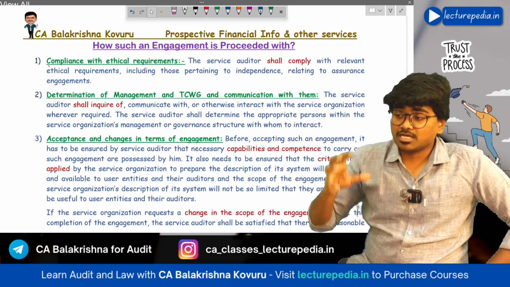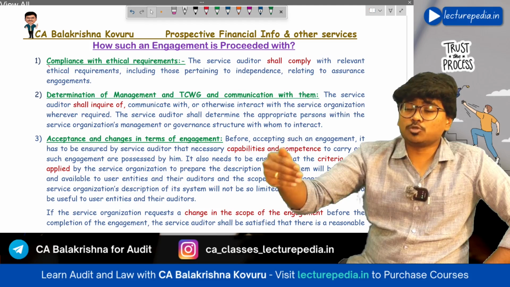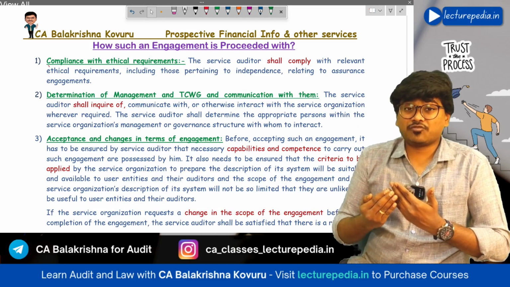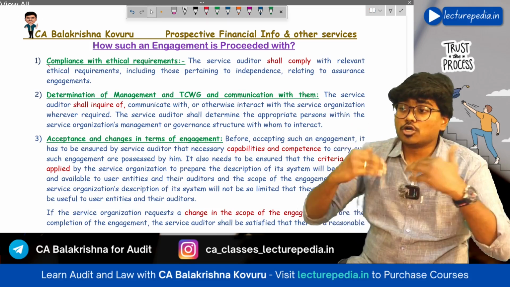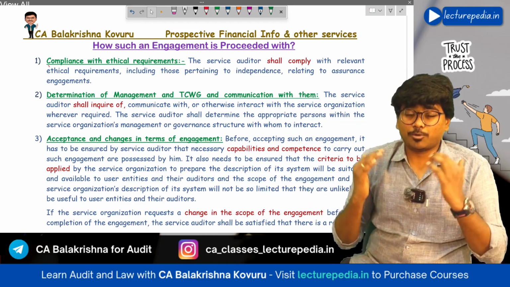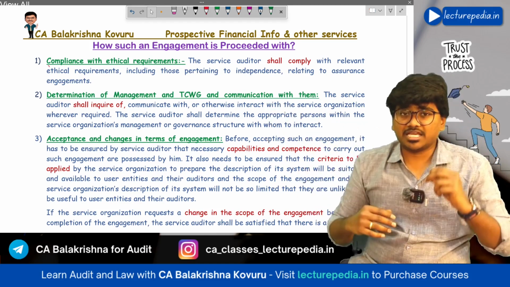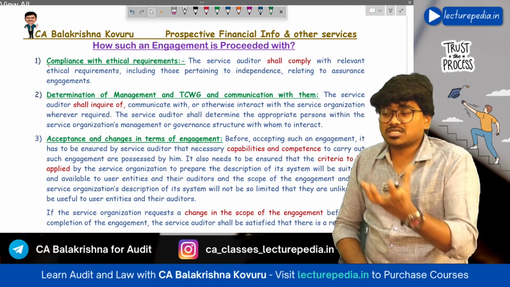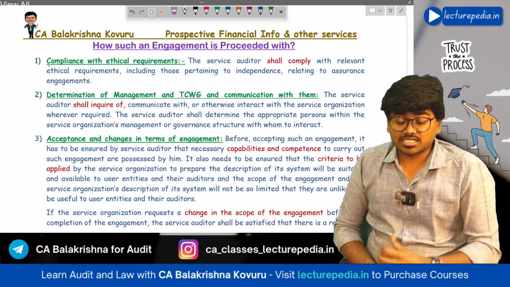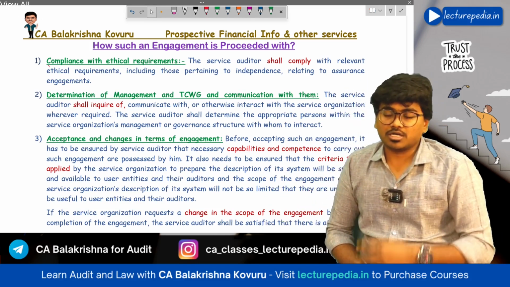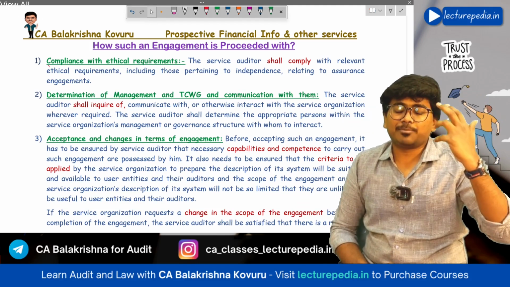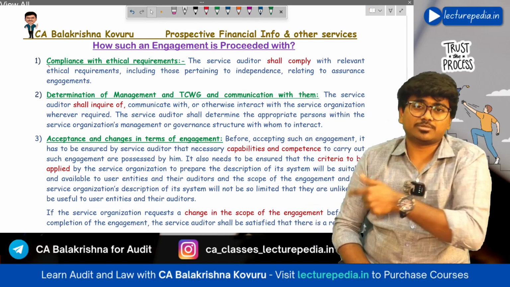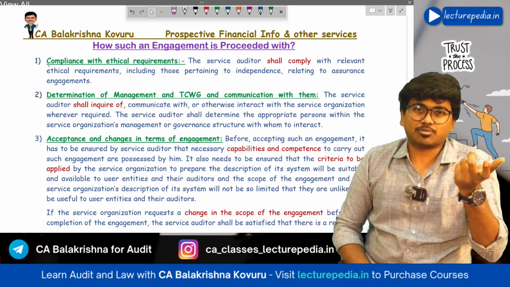Next, before accepting this engagement to provide assurance on the controls at service organization, the service auditor has to first of all check whether he is competent enough to perform this engagement, whether his team is having proper experience and expertise to perform that engagement. Next, he should also check what criteria is being used for implementing the controls at the service organization, whether that criteria is acceptable or not. Just like while accepting audit engagement, you will check whether the applicable financial reporting framework is acceptable or not, just like that, while accepting this assurance engagement also, auditor has to check whether criteria is acceptable or not.